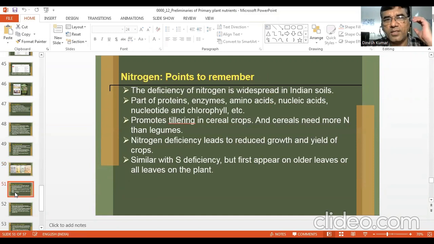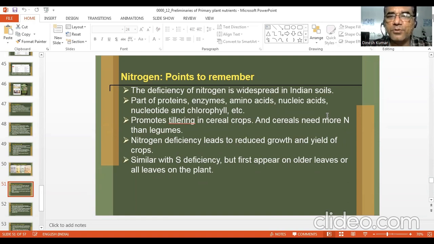Now, certain points in the end to remember for nitrogen. I am summarizing NPK. The deficiency of nitrogen is no doubt widespread in India. It is part of proteins, enzymes, amino acids, and many nitrogenous compounds in the plant, including nucleotides and chlorophyll. It promotes tillering in cereal crops. So it is really wonderful for tillering crops like rice, wheat, oats, but maize is not a tillering crop. And cereals need more nitrogen than legumes.